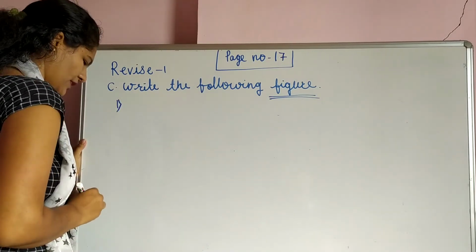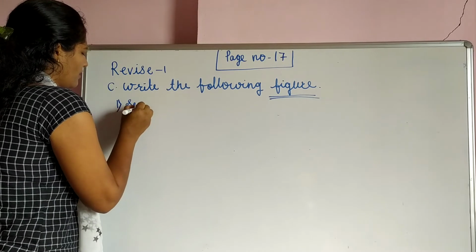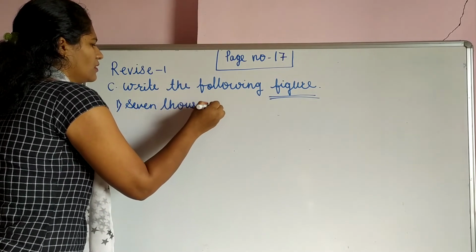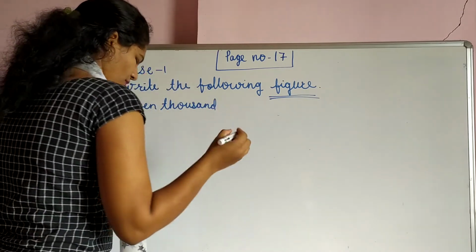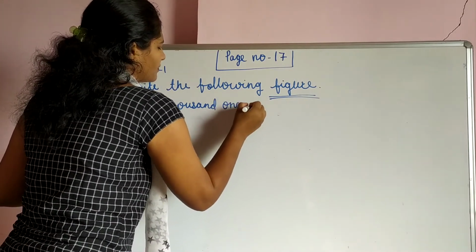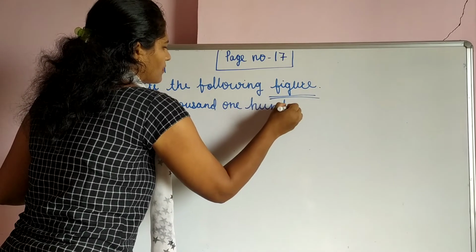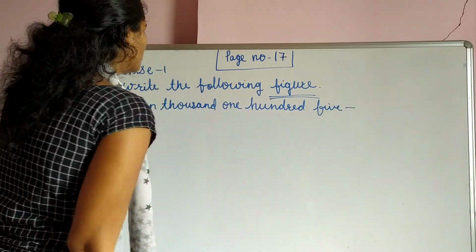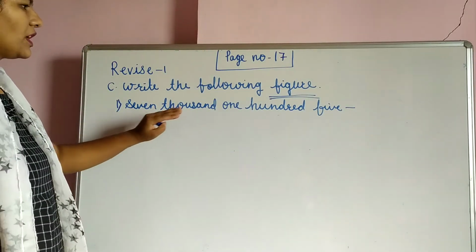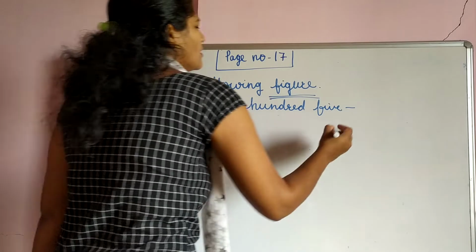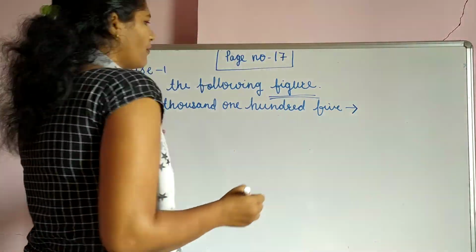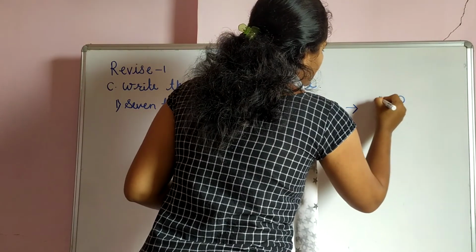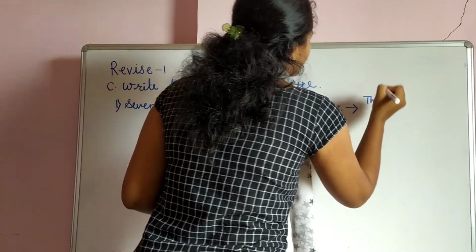So first one, what is it? 7,105. So this is the question, and now we have to write the answer. Firstly we write places, then it is easy: ones, tens, hundred and thousand.